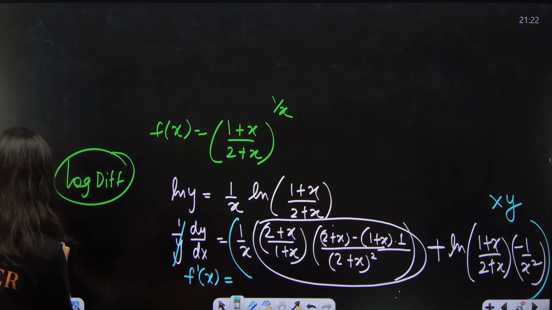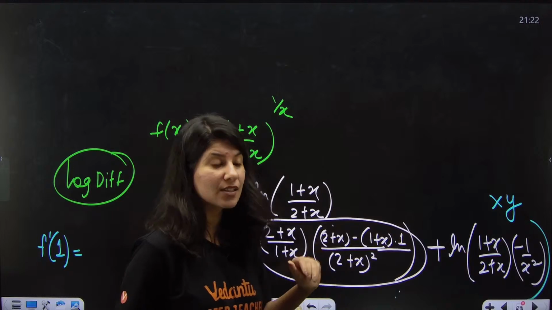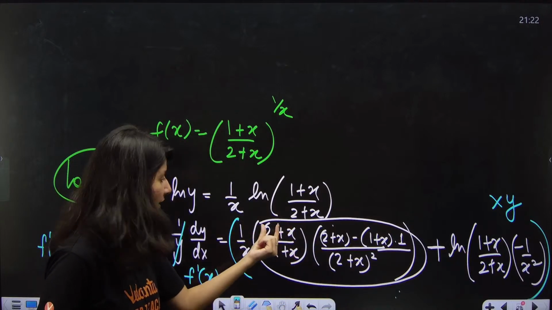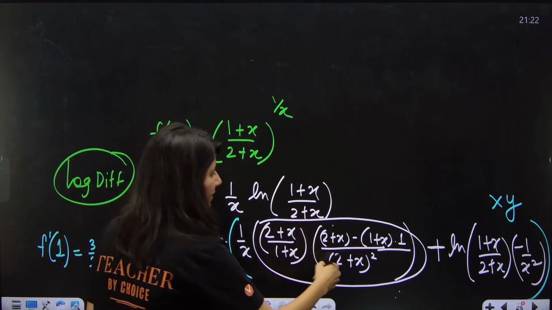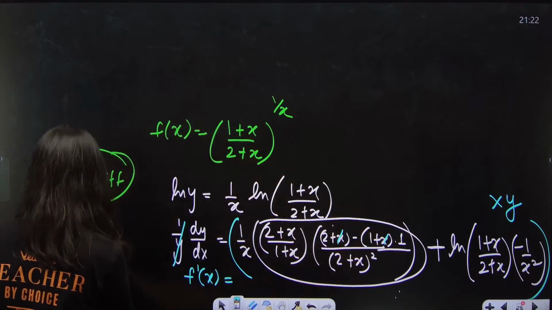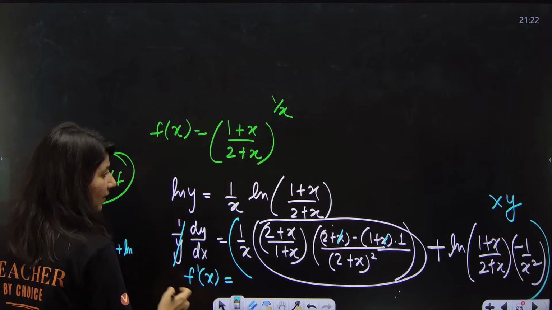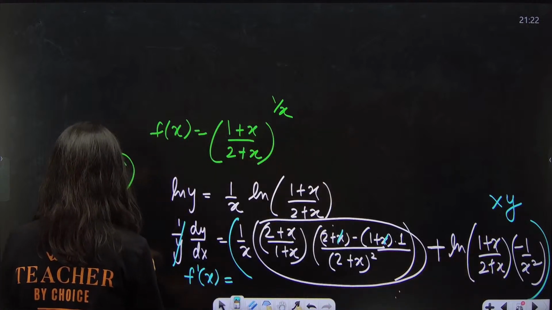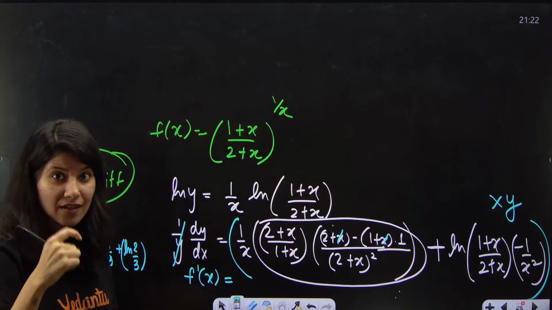Now you have to figure out f dash 1. Just start putting x equals to 1 in this whole thing. So 1 upon 1, 2 plus 1, 1 plus 1, 3 by 2. This is x cancel, 2 minus 1, 1 upon 3 square, 1 by 9, plus log of, this is x equals to 1, 2 by 3, and this is minus 1 by x square, so minus 1.